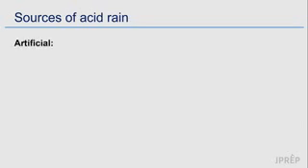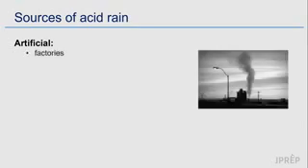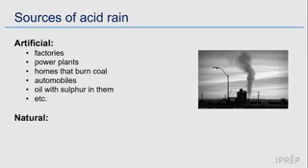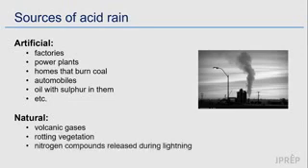Gases that cause acid rain may come from man-made sources such as factories, power plants, burning of coal in our homes, emissions from vehicles, or burning oil that has sulfur in it. These gases can also come from natural sources such as gas emissions from volcanoes, gases that come from rotten vegetation, or nitrogen compounds that are released during lightning in the atmosphere.